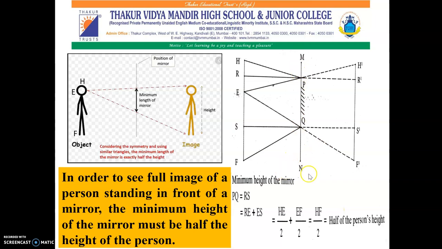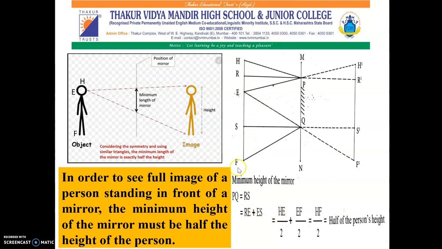So, if we consider a simple mathematical representation, then PQ, which is the minimum height of the mirror, is equal to RS, and RS is nothing but RE plus ES, right? RE is nothing but half of HE, so instead of RE, I can write HE upon 2.